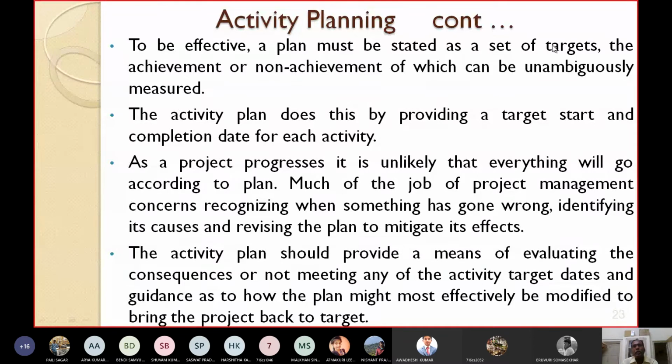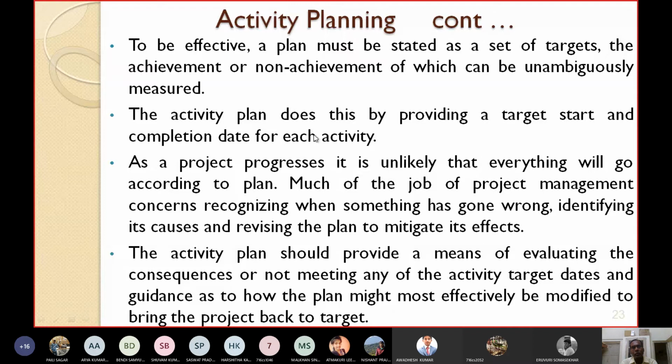So you have to represent the plan as a set of targets, and then decide whether the targets are achievable or not. The activity plan does this by providing a start and completion date for each activity.